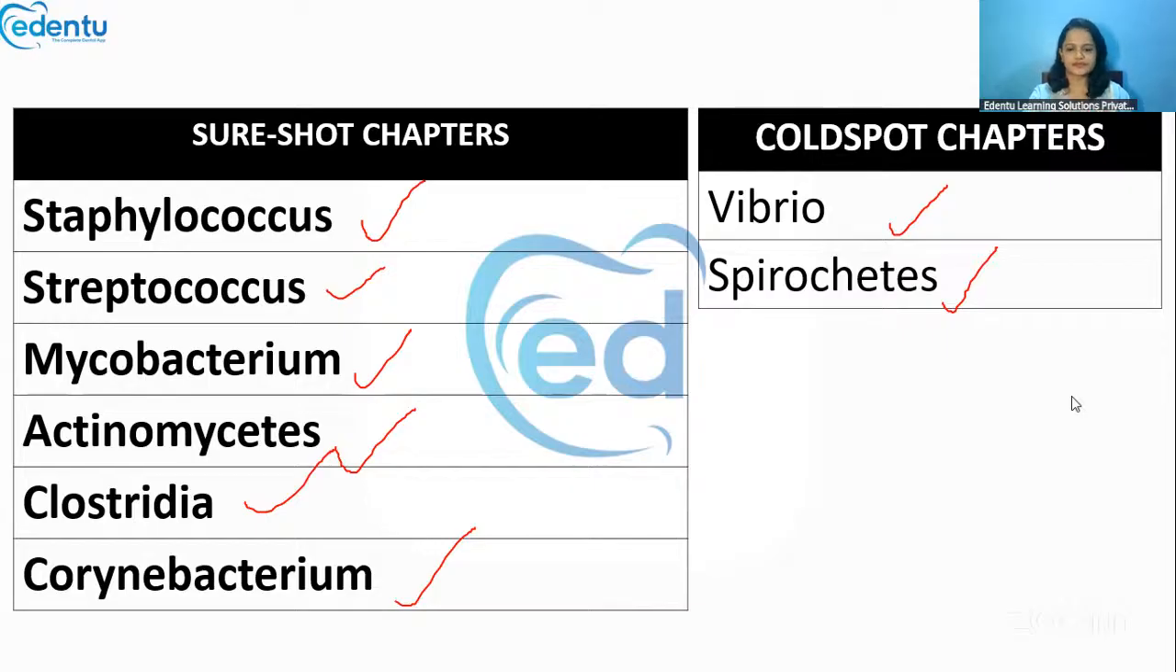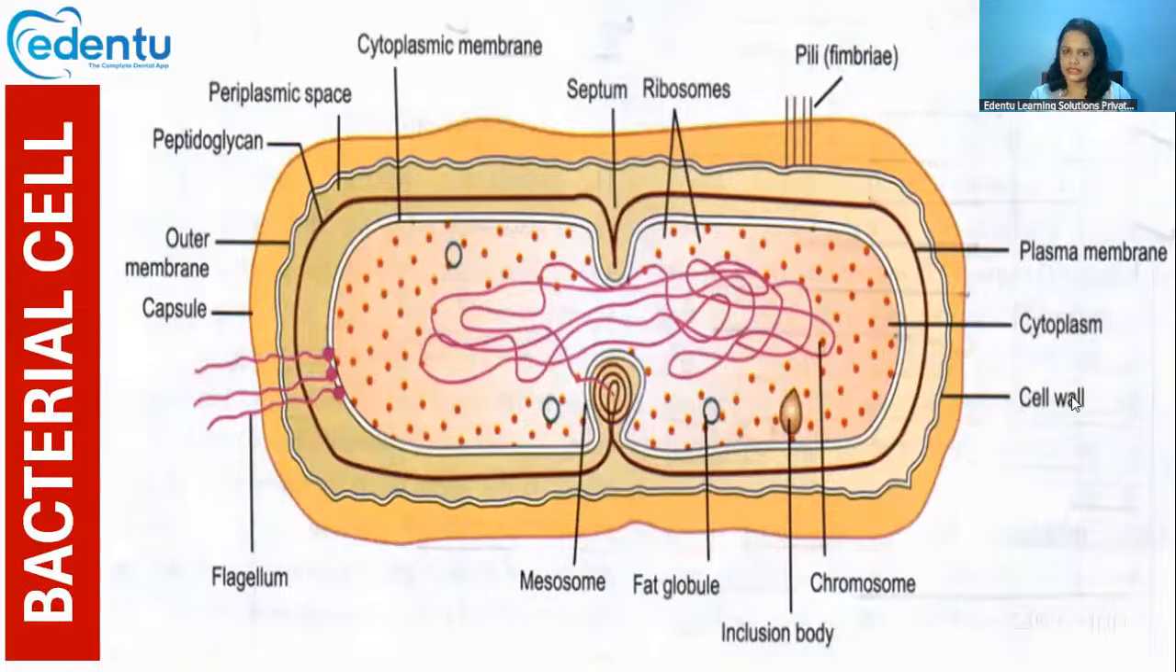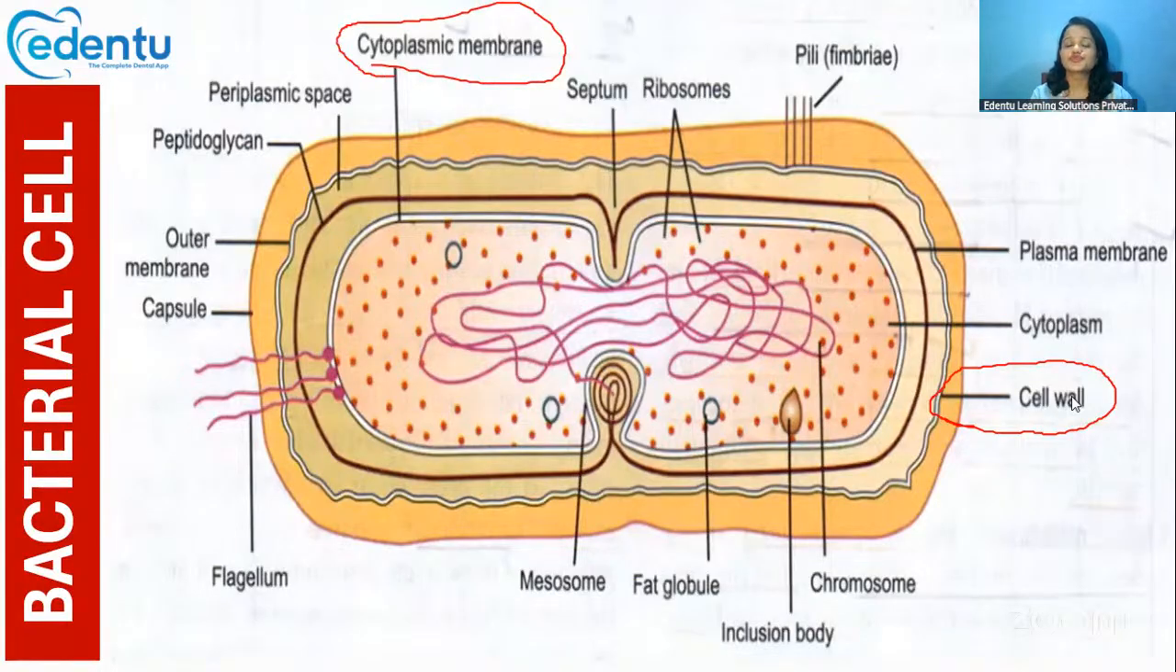Now, let's start with the basics, that is the bacterial cell. How does a bacterial cell look? A bacterial cell will have a cell envelope, which is formed by two major components. One is the cell wall, and the other is the cytoplasmic membrane. So these two are the major constituents of the bacterial cell envelope.